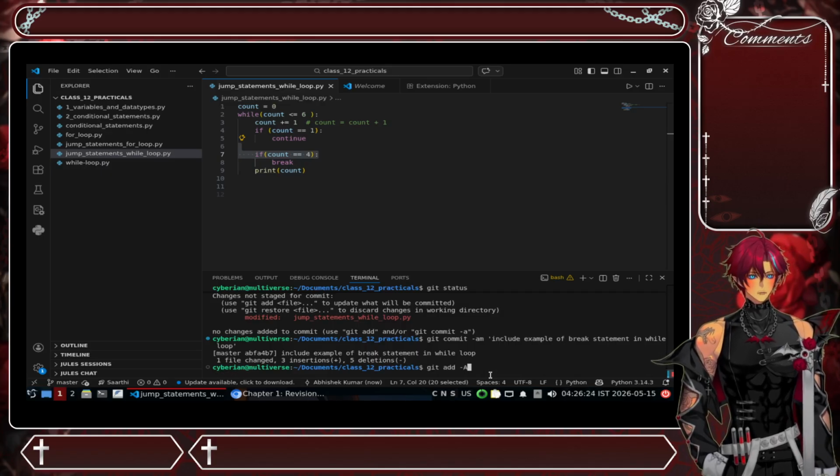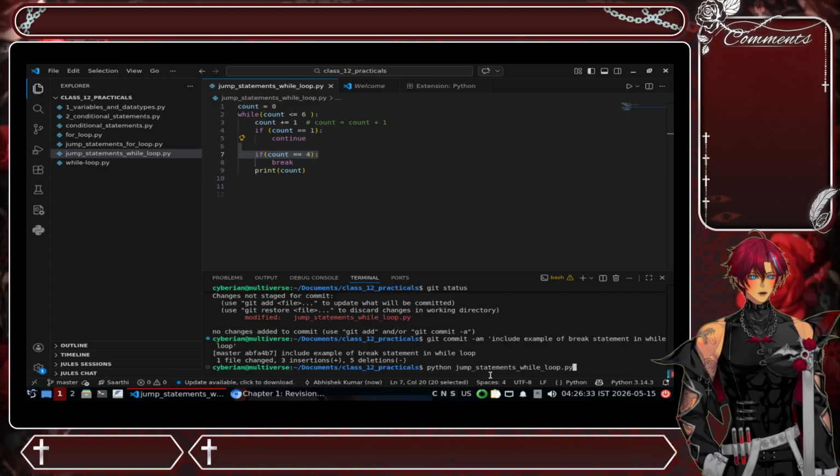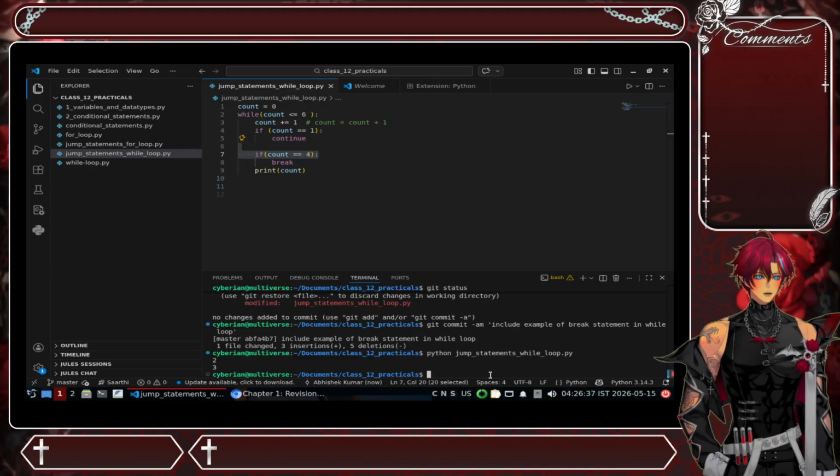Now we are going to run this. Where is the run command? Okay, here it is. So we are going to run this one. So we get only 2 and 3.